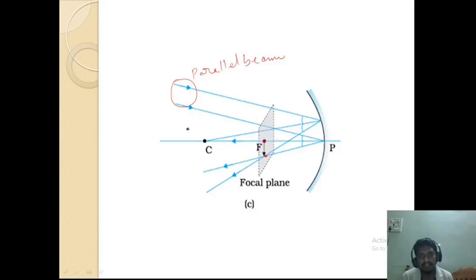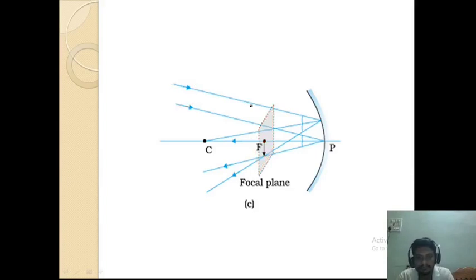If the light rays are parallel, they will come to focus at a point which is on the focal plane. A plane which is passing through the focus is called the focal plane. So light rays will come to focus at any point on this focal plane. Okay, so this is about the focal plane.